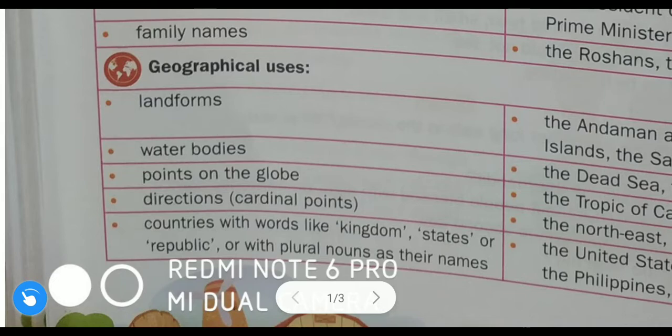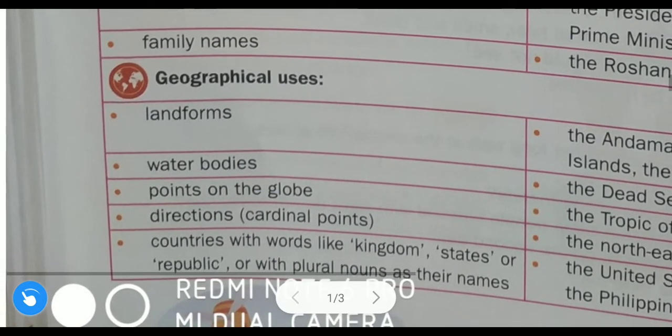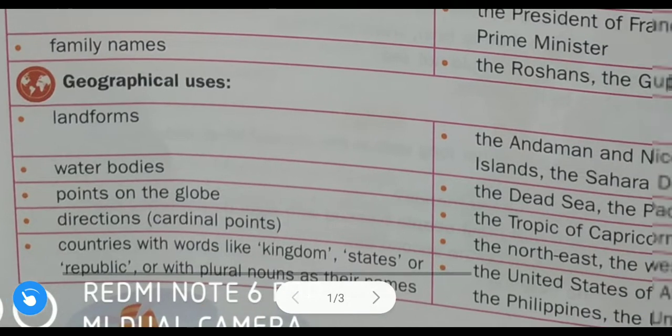For example, with the names of geographical areas like rivers, mountains. We use the in front of rivers' names, mountain ranges' names, even groups of islands' names, oceans' names, canals' names. Let us discuss, some examples are given. So we use the definite article in front of landforms.